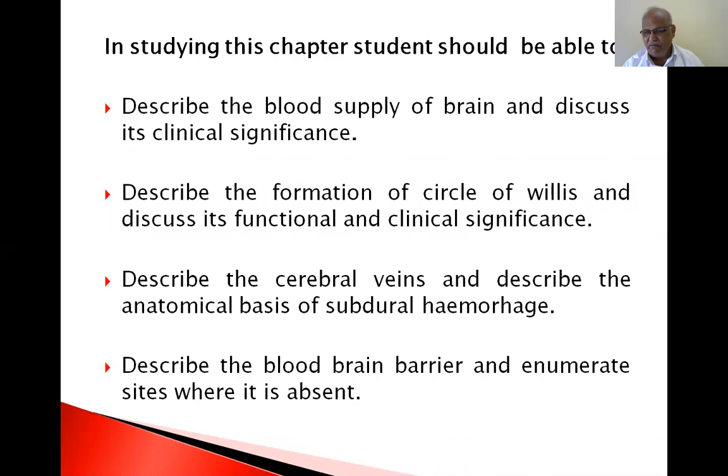If this cessation of blood supply continues for 10 seconds, irreversible damage starts.